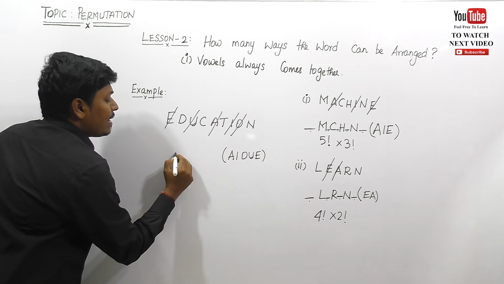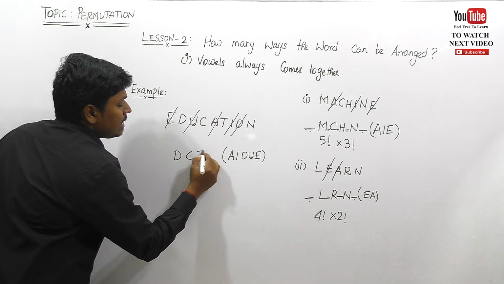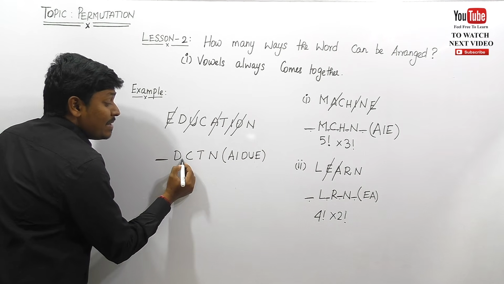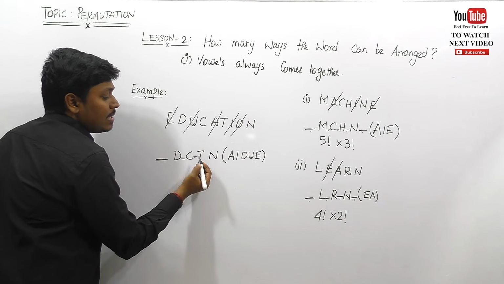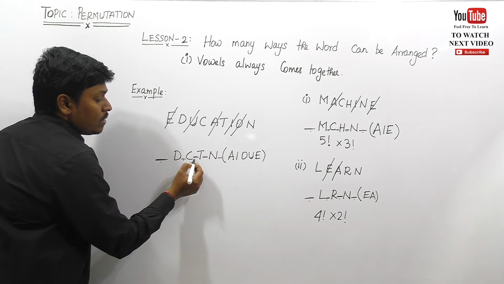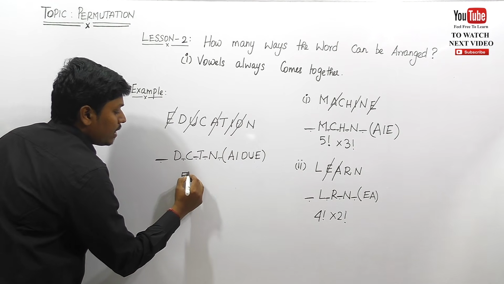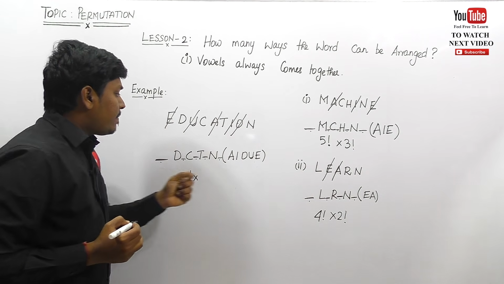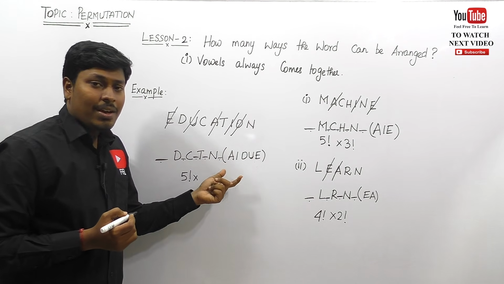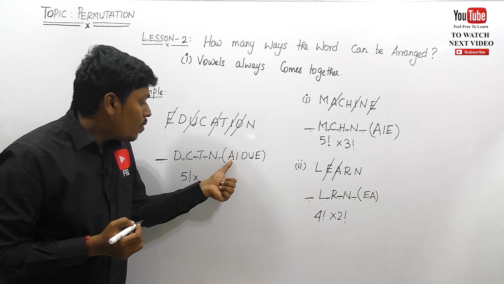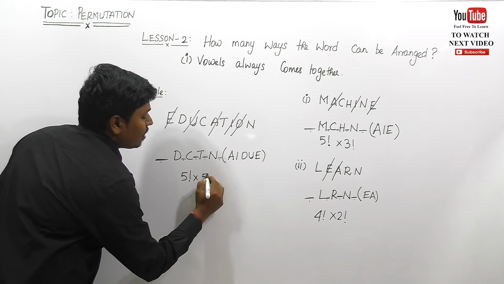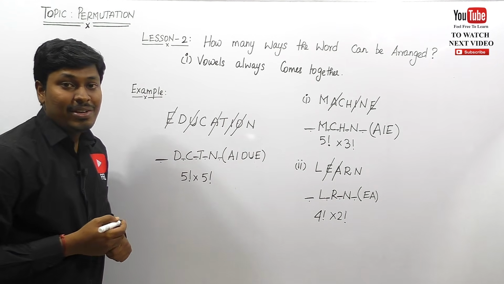Okay, write the remaining letters, friends. D, C, T, N. So we can place all the vowels at the front, or otherwise between D and C, or between C and T, or between T and N, or at the last. See how many places are there? 1, 2, 3, 4, 5. So 5 factorial. Friends, listen carefully. The vowels are A, I, O, U, E. This can be done as E, I, O, U, A, or there are so many possibilities. These 5 letters can be arranged in 5 factorial ways. So the answer is 5 factorial into 5 factorial.